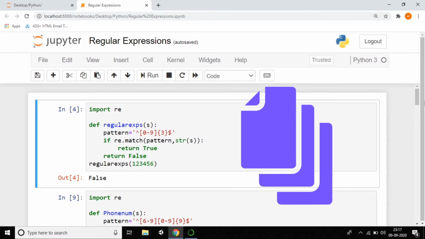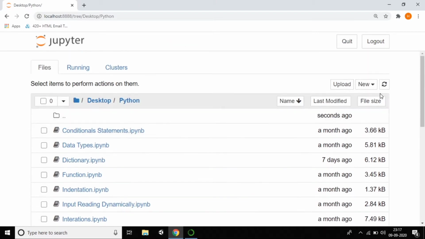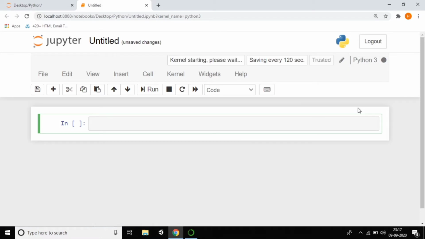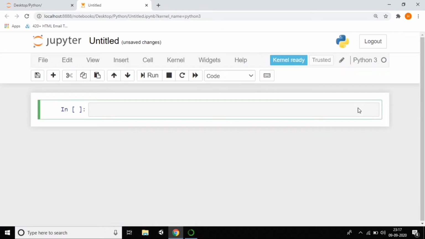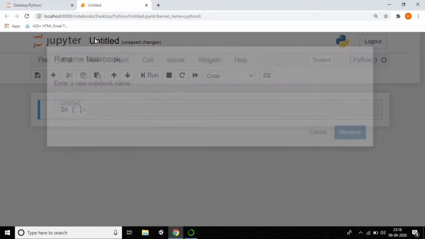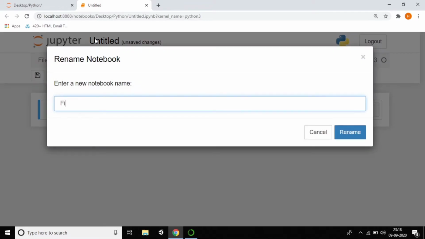I'll close this file and create a new Python file called file handling. What is meant by file handling? Everything we can do with files, we'll discuss in this tutorial. I think this tutorial may go long. You are going to learn a lot of things in this tutorial. So I'll rename the file as file handling.